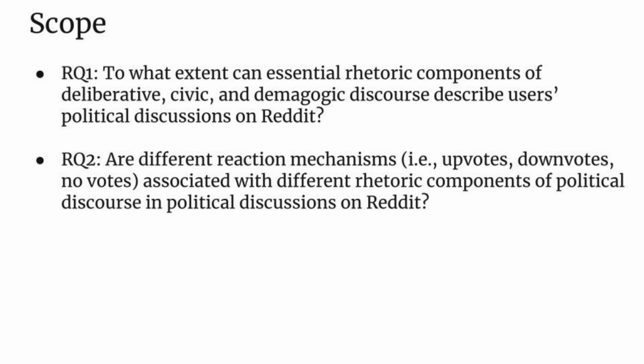By using Reddit as a case study, the scope of this paper is to try to bridge these two perspectives. On the one hand, the study investigates to what extent specific political theories, that is, deliberative, civic, and demagogic discourse, are able to describe users' political discussions. But also, on the other hand, whether different reaction mechanisms present on Reddit, that is, upvotes, downvotes, or both, are associated with the prevalence of these political theories.